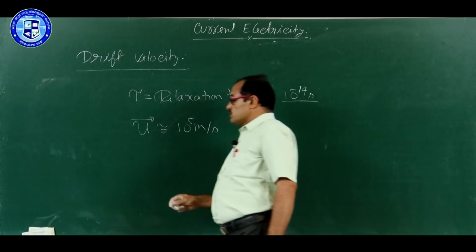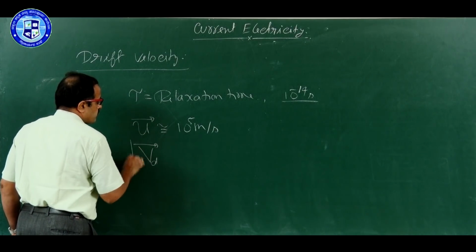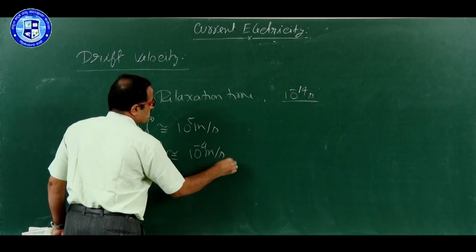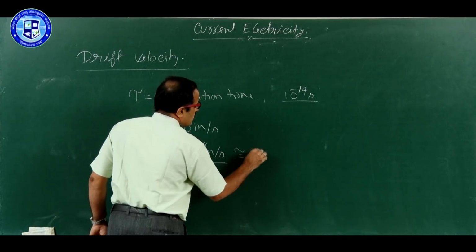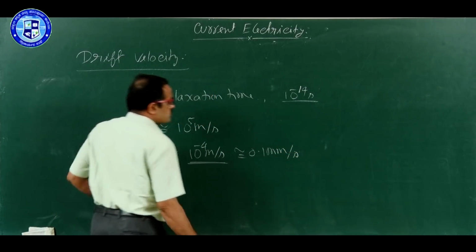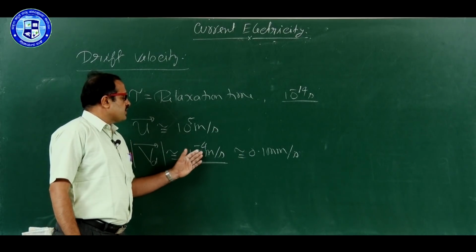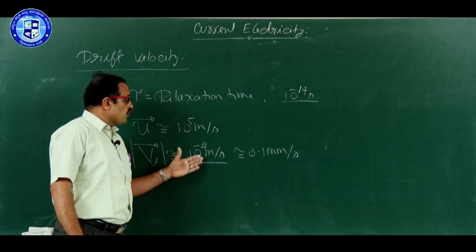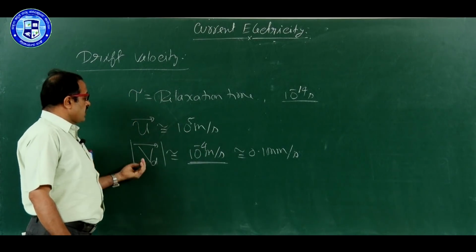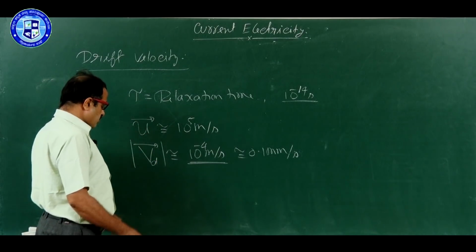On the contrary, drift speed is an extremely small value. Its order is 10 to the power minus 4 meter per second, or roughly 0.1 millimeter per second. But even though it is a very small velocity, because of this velocity we have an electric current. Therefore, electric current is due to drift velocity, not due to thermal motion.